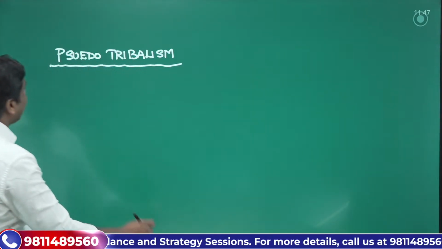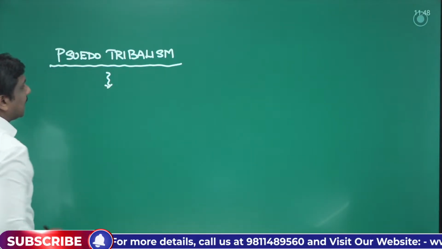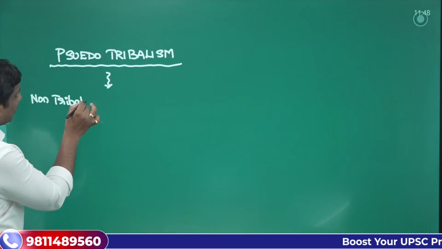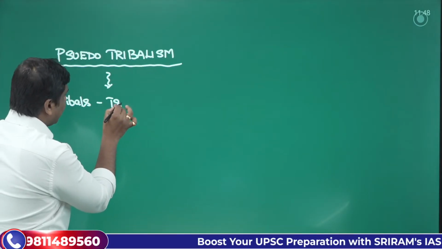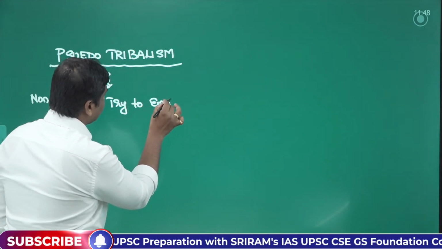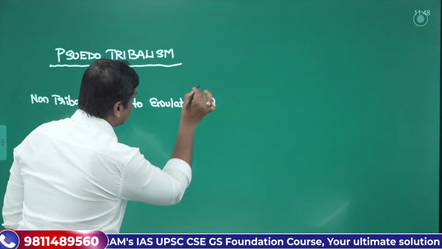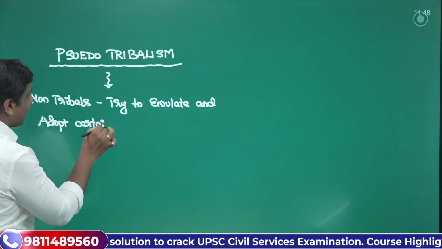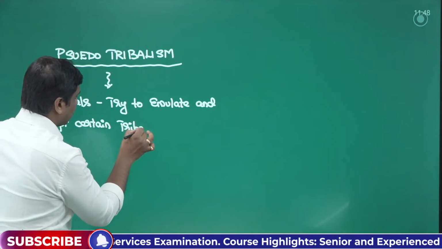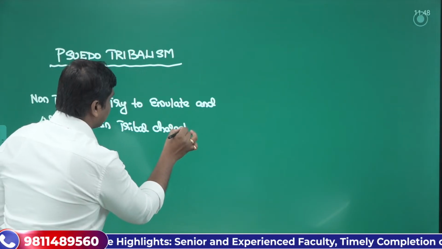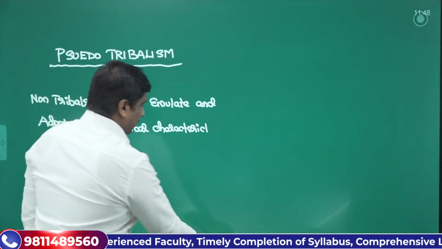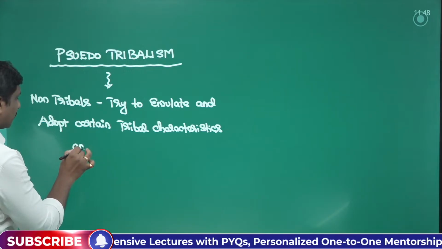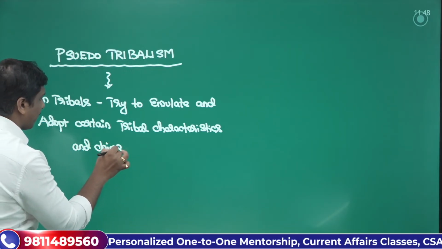So here what happens is certain non-tribal people, that means originally they are not tribals, will try to emulate and adopt certain tribal characteristics and claim tribal status.